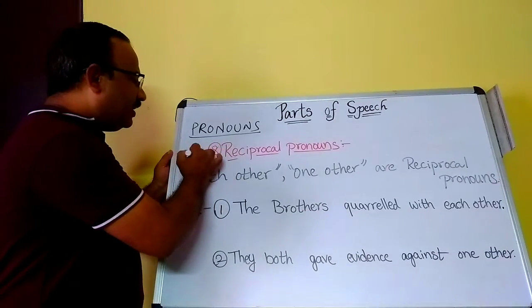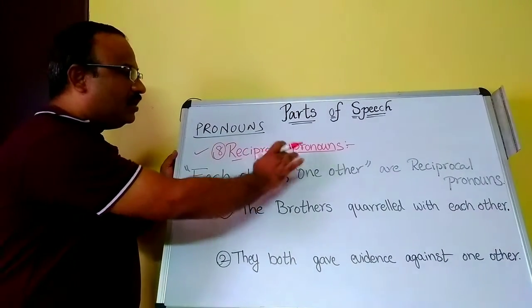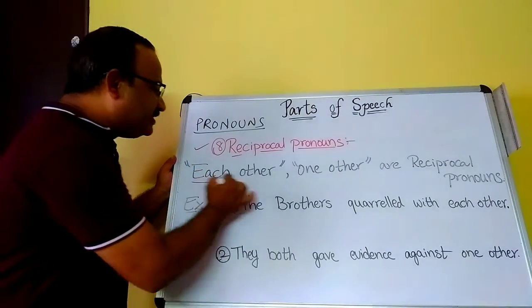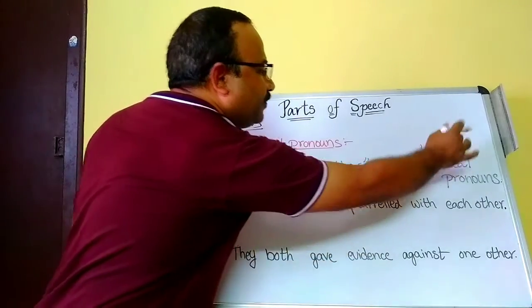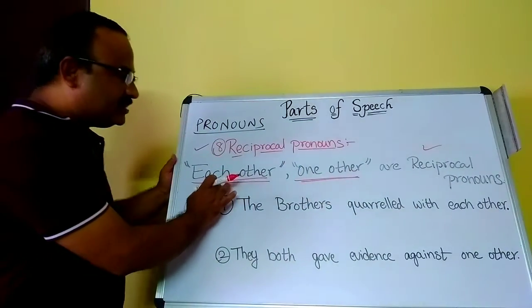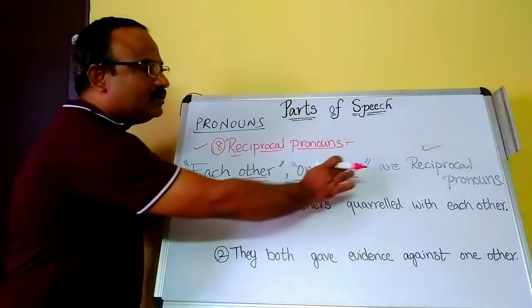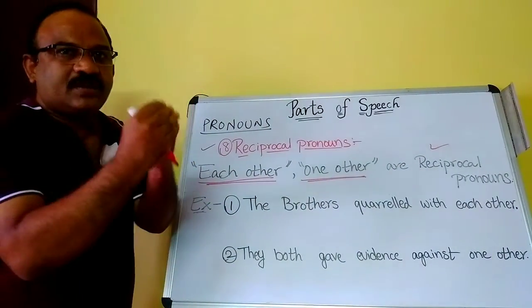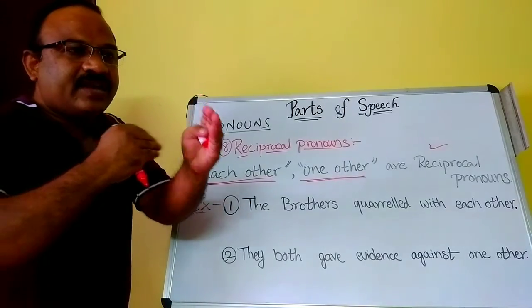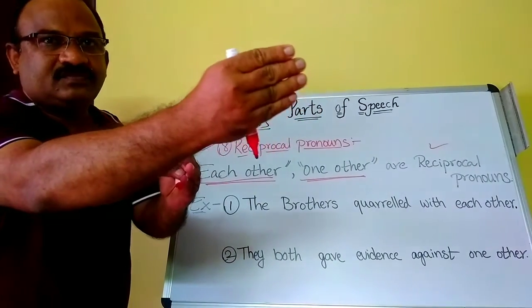Now eighth one, the final one, reciprocal pronouns. Each other and one another are called reciprocal pronouns. This is when two or more subjects act in the same manner toward others.